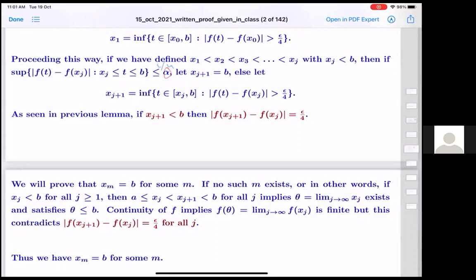But this contradicts f of xj plus 1 minus f of xj being exactly equal to epsilon by 4. Because we can take epsilon by 24 as our number, then there will be an n naught such that for all n bigger than or equal to n naught, the points will be within epsilon by 24 of f theta. But that will be violated here.